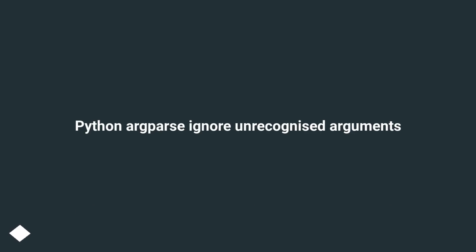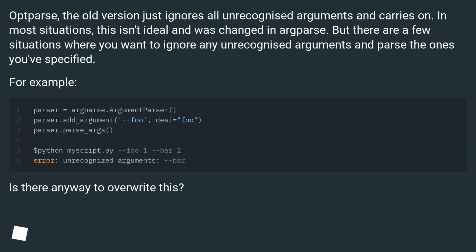Python argparse ignore unrecognized arguments. Optparse, the old version, just ignores all unrecognized arguments and carries on. In most situations, this isn't ideal and was changed in argparse. But there are a few situations where you want to ignore any unrecognized arguments and parse the ones you've specified.